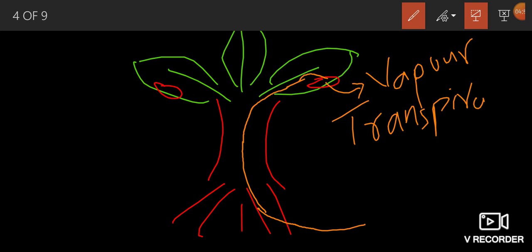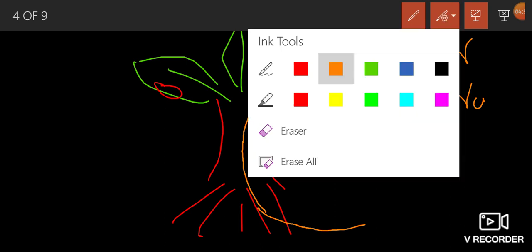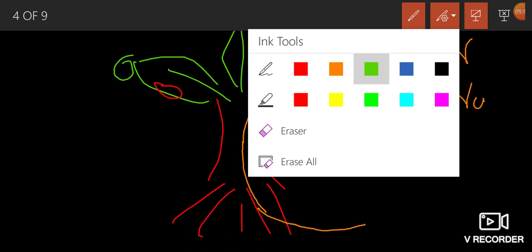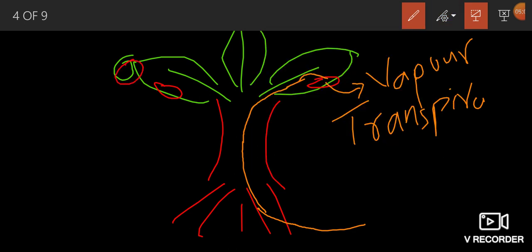Loss of water in the form of water vapor is called transpiration. Sometimes in some grasses, we observe water droplets on the tips of the leaves and on leaf blades.